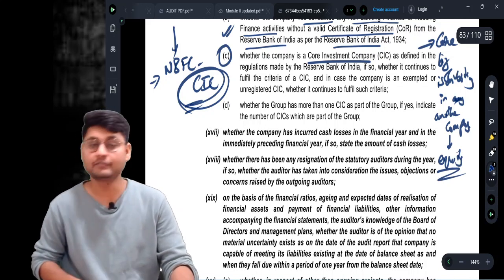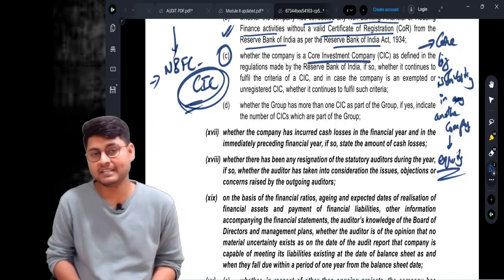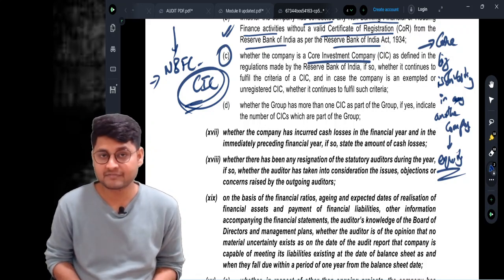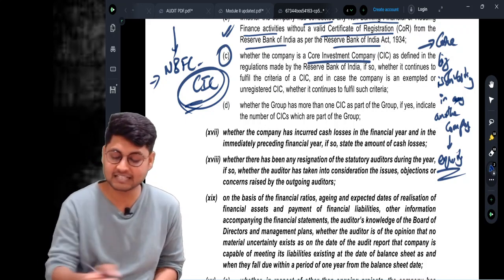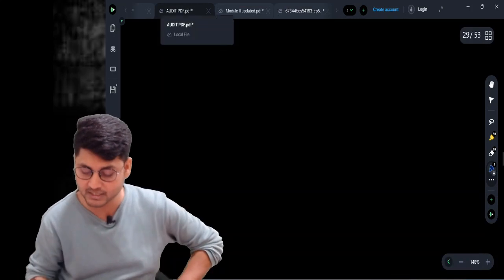First of all, to be called an NBFC CIC, there must be certain criteria which must be fulfilled.